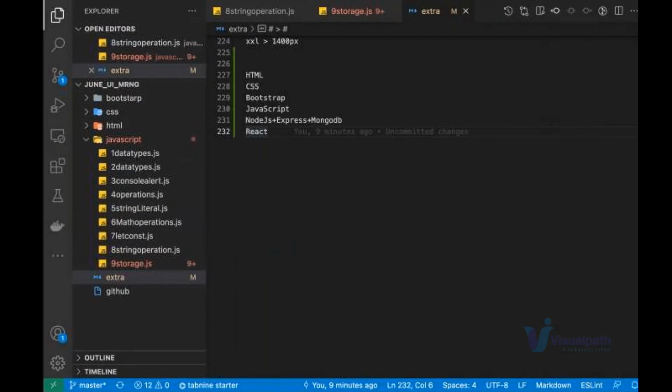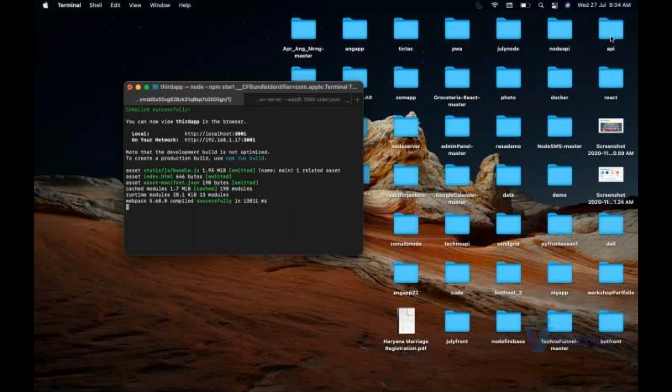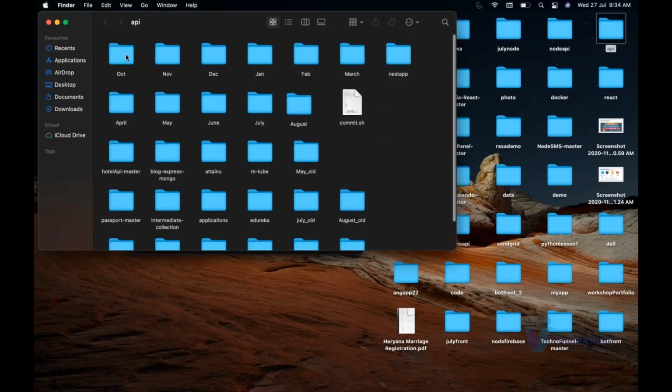Guys, I'll show you an example. See, we'll open this folder. You see October, November, December, January, February, March, April, May, June, July, August. So the point is like that, guys. All these folders are my batch folders. Every month I take 3 to 4 batches.